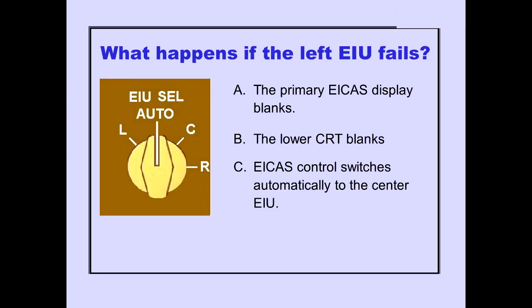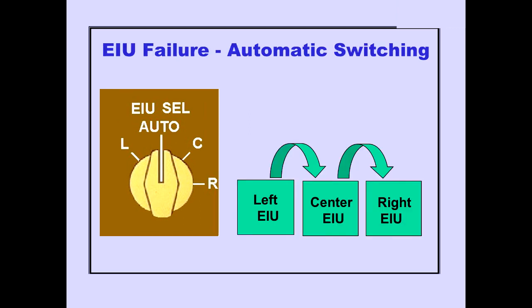Question. Answer C is correct. When an EIU failure occurs with the EIU selector in auto, EIU control automatically switches to an operating EIU. The switching sequence is left, center, right.